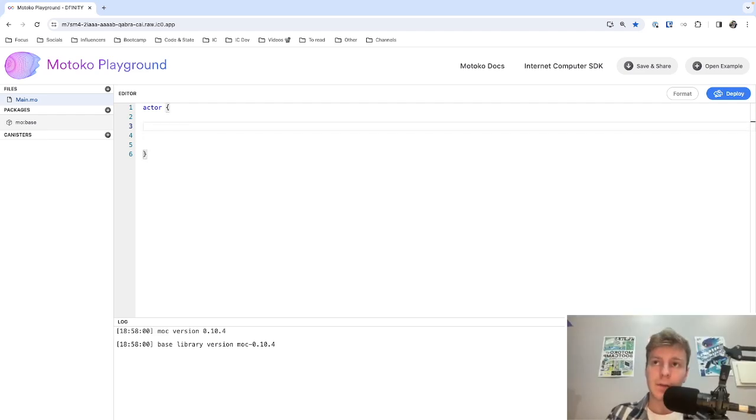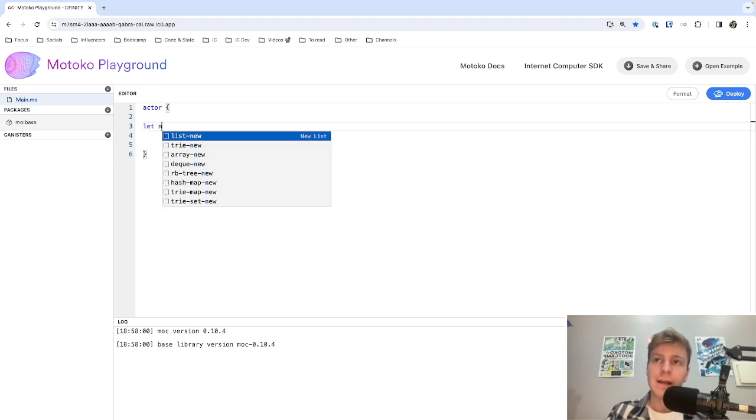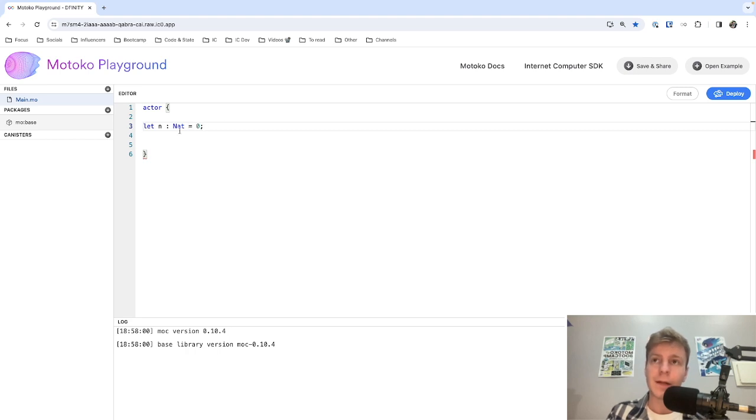Before we define our variables, we need to understand that Motoko is a typed language. This is an extremely important part of the language, and this is what makes Motoko a safe language. So let's say I define a variable called n, and I assign it a type nat and a value 0. In case you're wondering, this is the type assignment operator, and this is the type I assign this variable. Nat stands for natural numbers, which are all the numbers from 0, 1, 2, up until infinity.